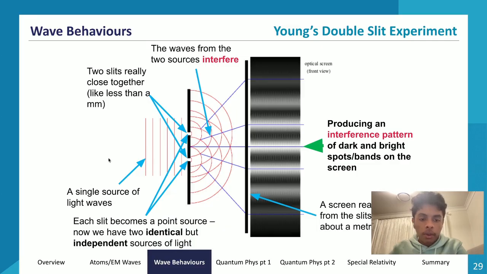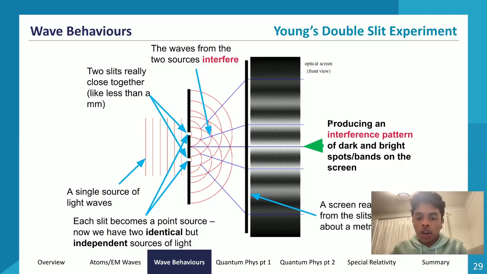So a single source of light waves enters these two slits. Each slit, as I mentioned before, becomes a point source. So now we have two identical but independent sources of light, because the light will diffract to the same degree within these two slits. And as these two sources of light start expanding from this given area, as you can see through the intersection of wave fronts, these two waves will interfere with one another.